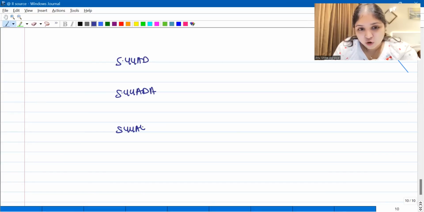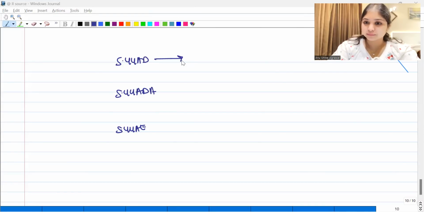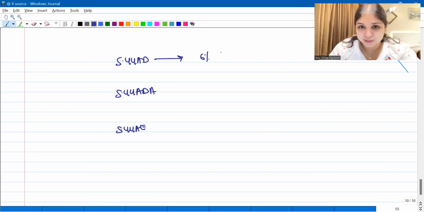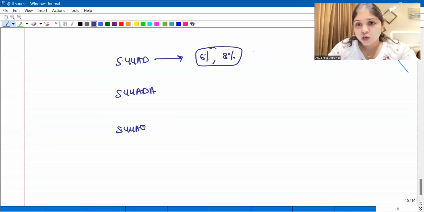Now tell me, in 44AD, how do you calculate your PGBP? What are the numbers? Sometimes 6% of your turnover, sometimes 8% of the turnover. 6% of the turnover if the turnover has been realized in a specified mode on or before the 139(1) due date, otherwise 8% of turnover. That's all. This is the PGBP. No allowance, no disallowance.